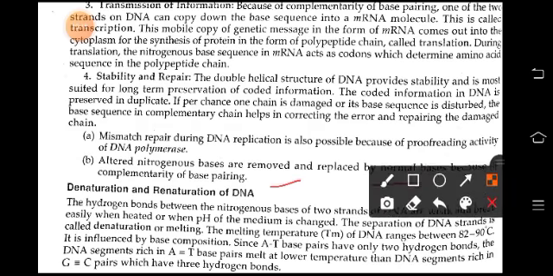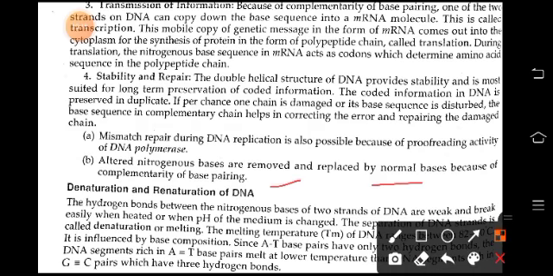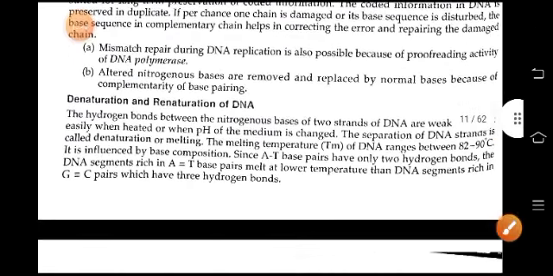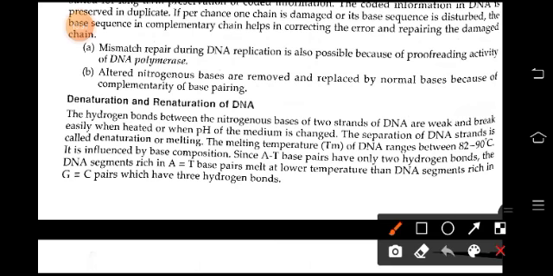Denaturation and renaturation of DNA. Now, the hydrogen bonds between the nitrogen bases of the two strands of DNA are weak and break easily when heated or when the pH of the medium is changed. The separation of DNA strands is called denaturation or melting. The melting temperature of DNA ranges between 82 and 90 degrees centigrade. It is influenced by base composition.